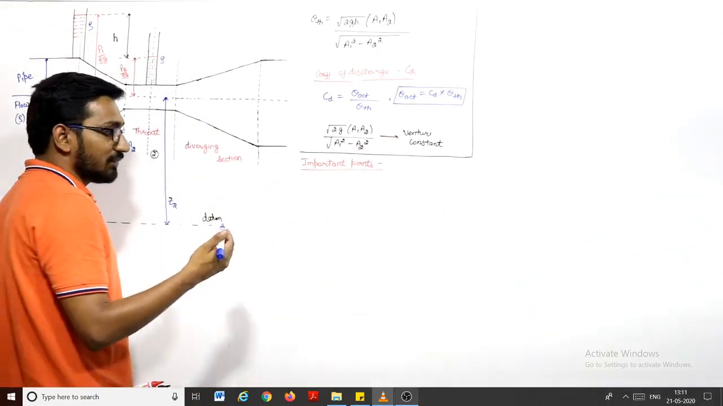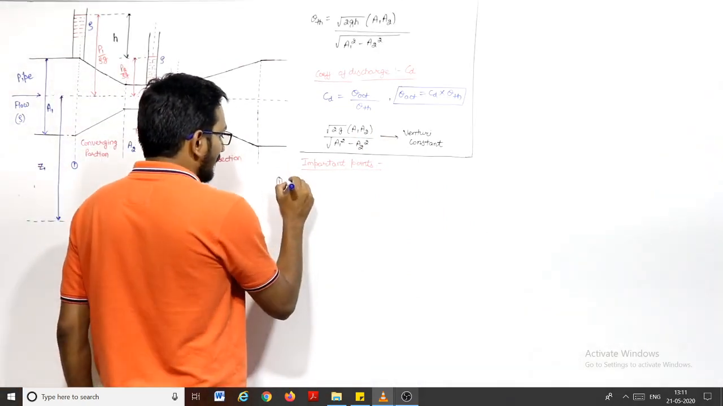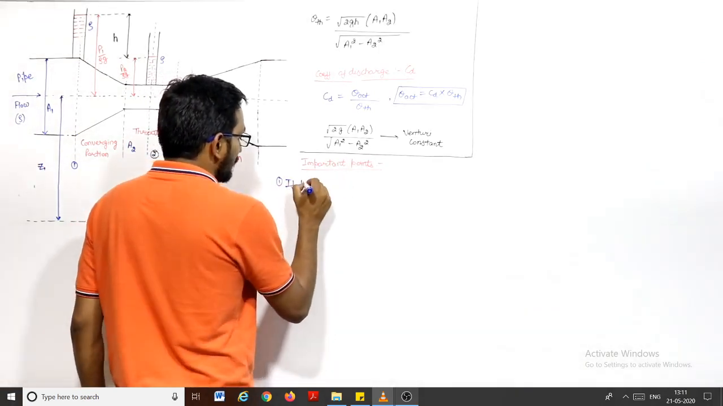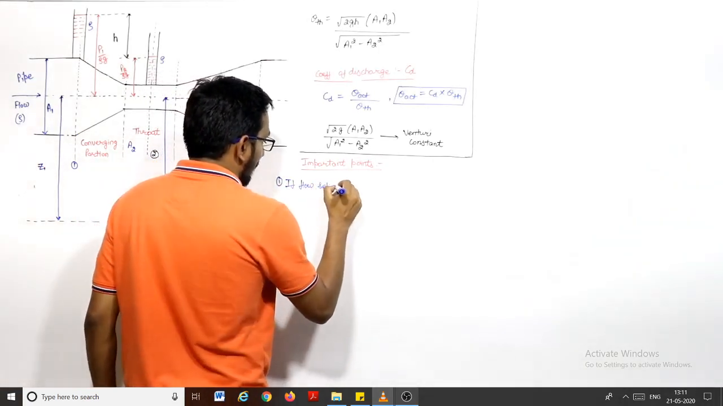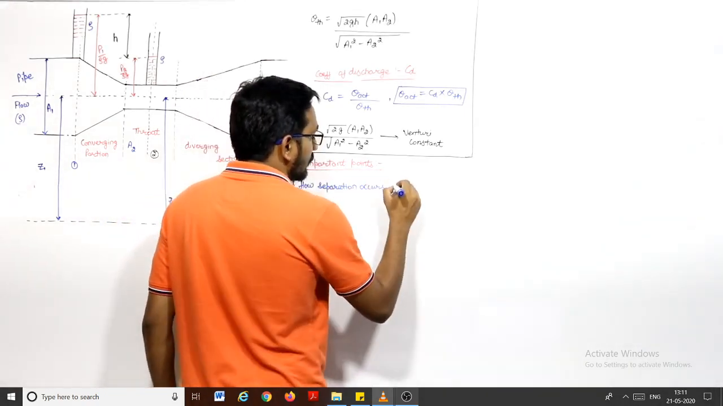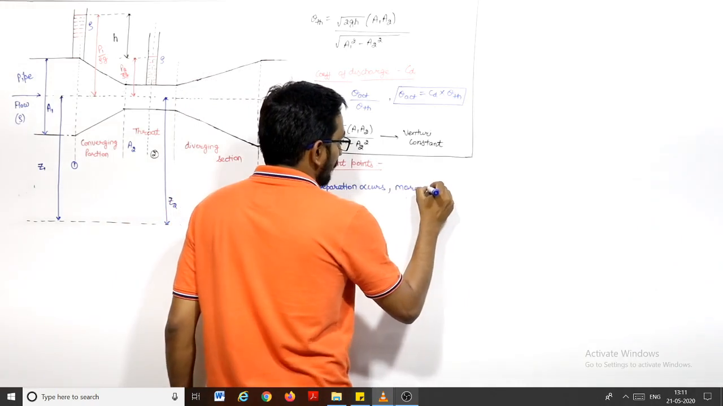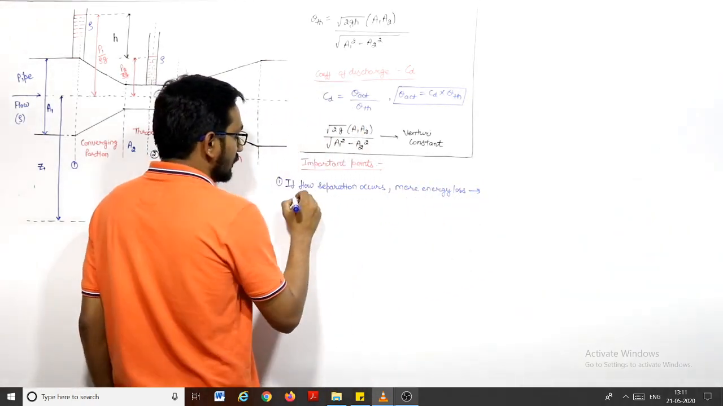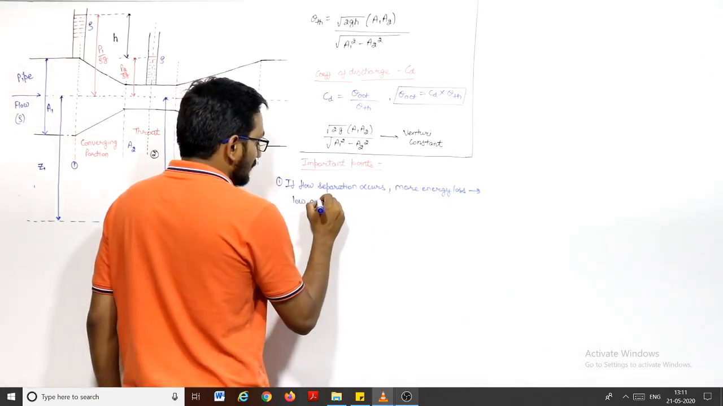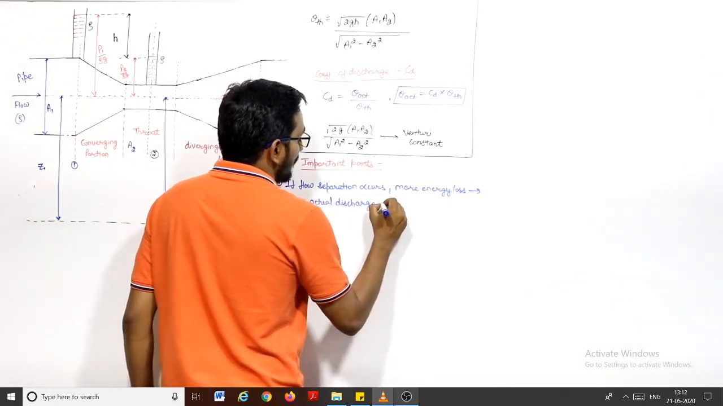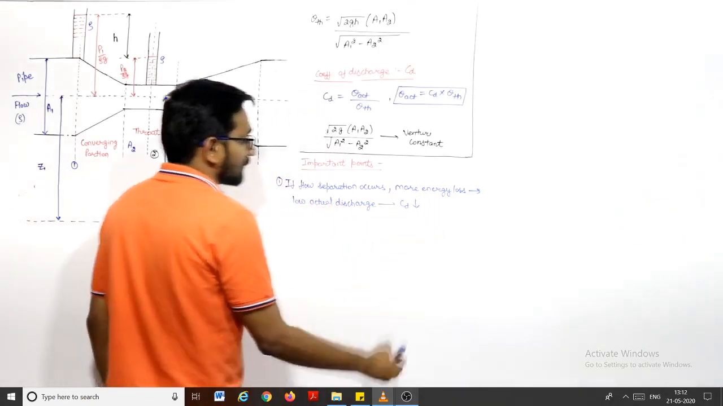So the first important point is, if flow separation occurs, it leads to more energy loss. More energy loss leads to low actual discharge, and because of that the CD value will decrease.